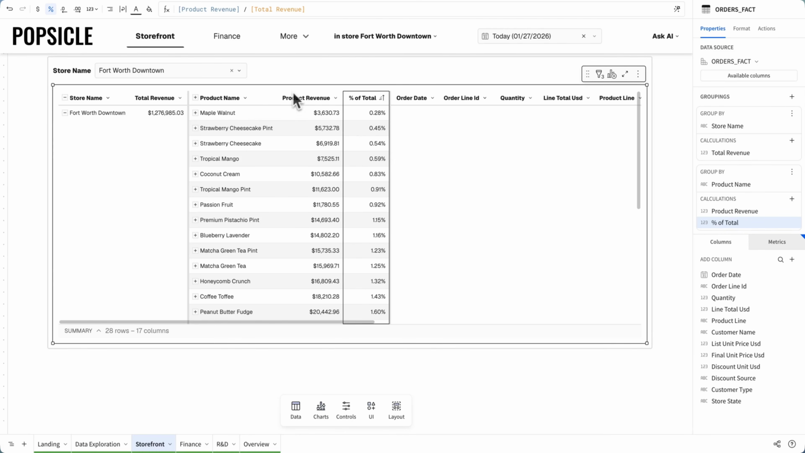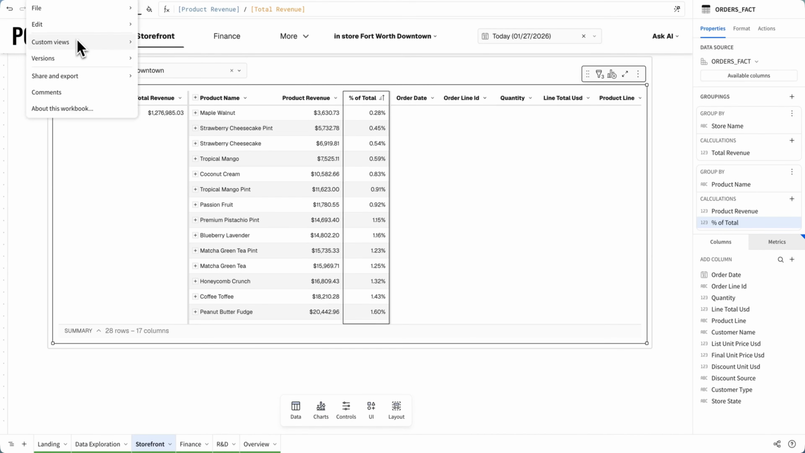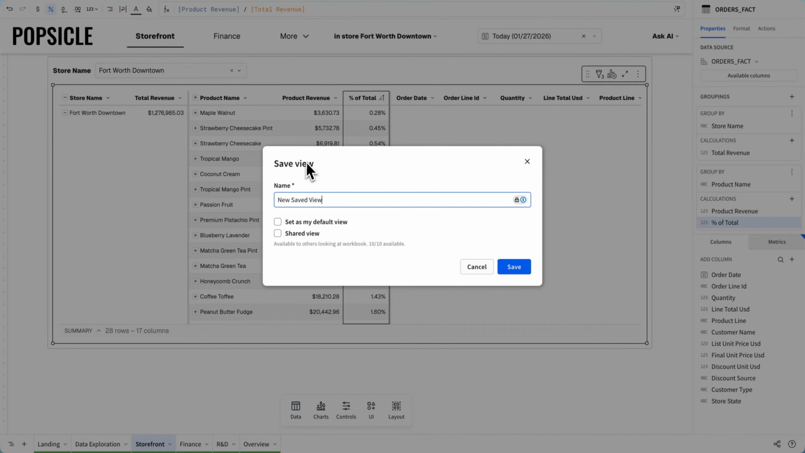Now that I've arrived at this insight, I can save this off and revisit it at a later date whenever I'd like to share what I found with any of my coworkers. Let's call this low performers.